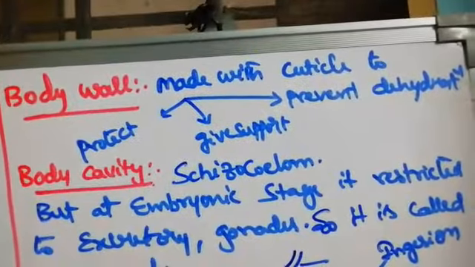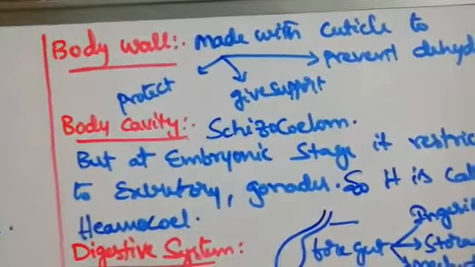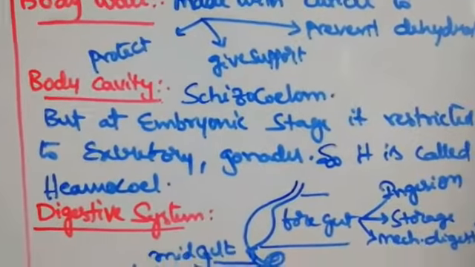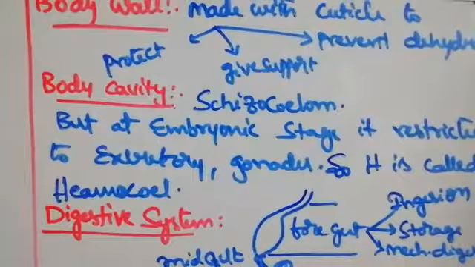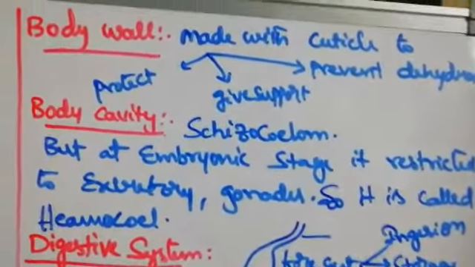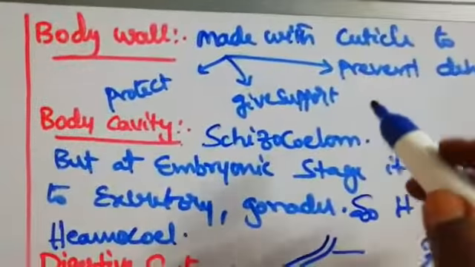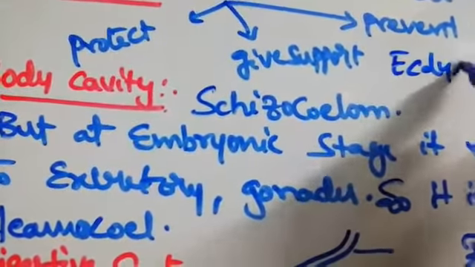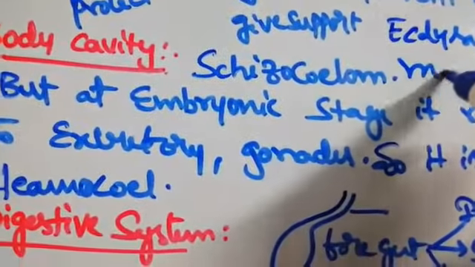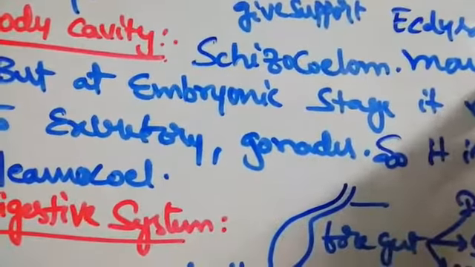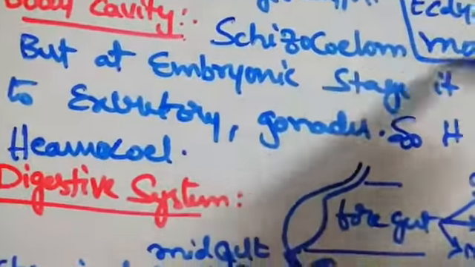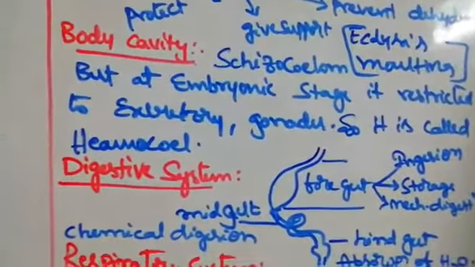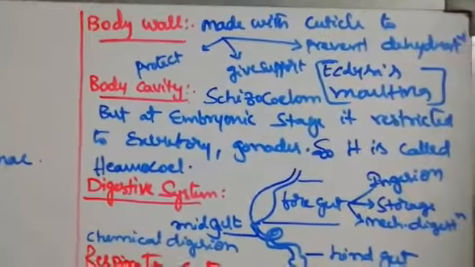This cuticle undergoes molting, that means shedding off. It is shed because a new cuticle is formed beneath and the old cuticle falls off. That falling off of the cuticle is called ecdysis or molting.